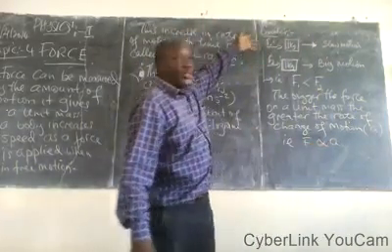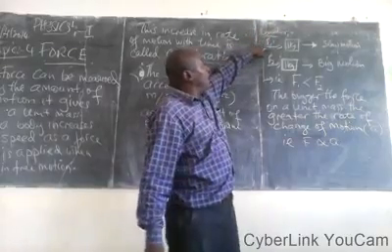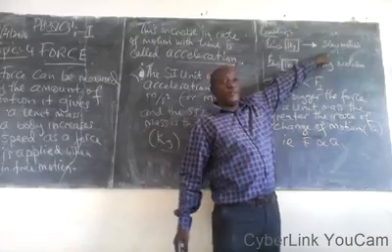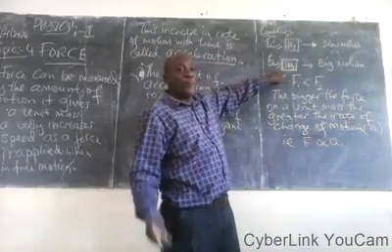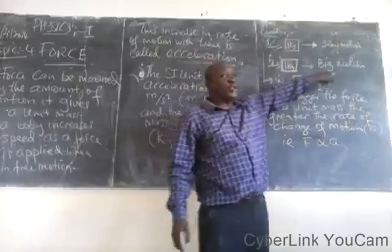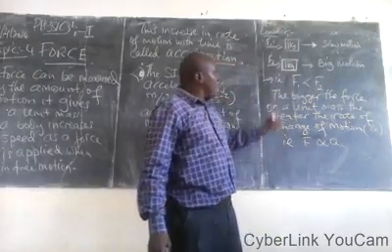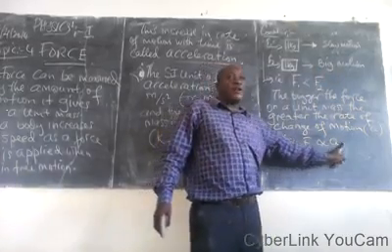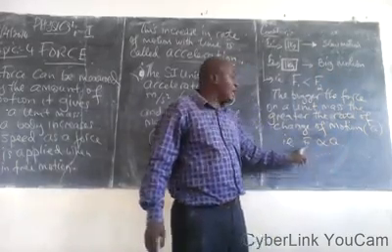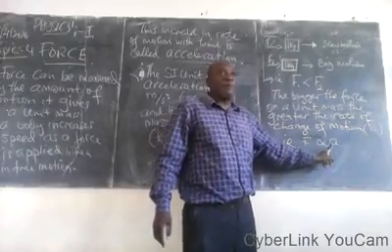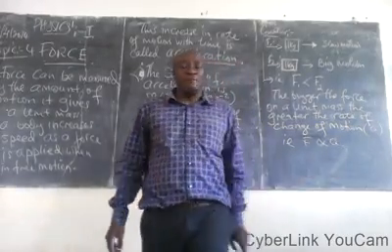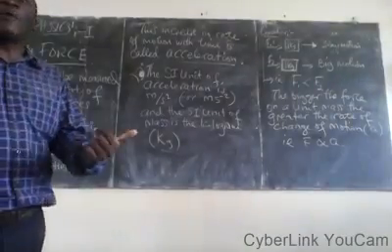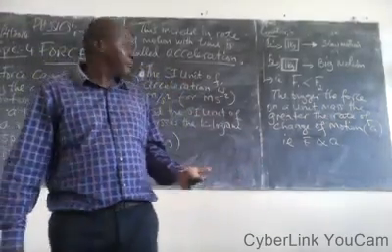Now, as we have talked earlier, you see this force 1 is pushing on a unit mass, and the motion is what? Slow. Force 2 is pushing on the same unit mass, and the motion is what? Big. We say the bigger the force, the greater the motion. The bigger the force, the greater the acceleration. This is saying force is directly proportional to acceleration. Say it again. Force is directly proportional to acceleration.